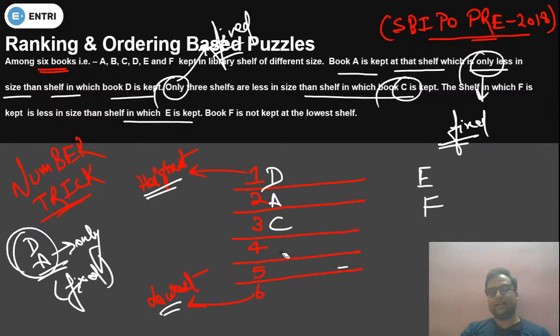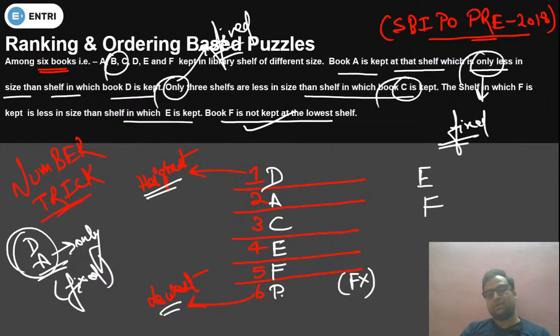We have to read the next line as well. There are 3 possibilities. F is not kept at the lowest. So from this our possibility will be eliminated. So F will not come at the lowest. So only one place is left for F, that is this one, and E will come over here. Now which book is left? Book B is left. So B will come on 6. So this is the correct arrangement.